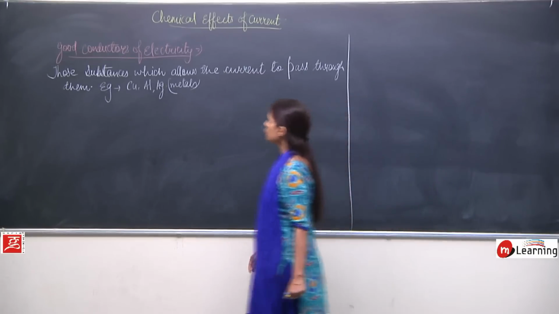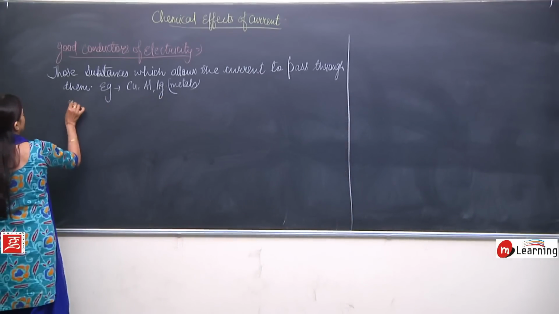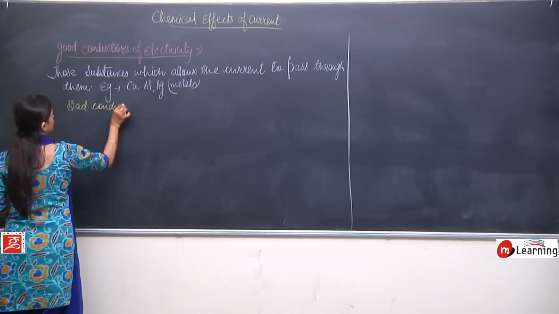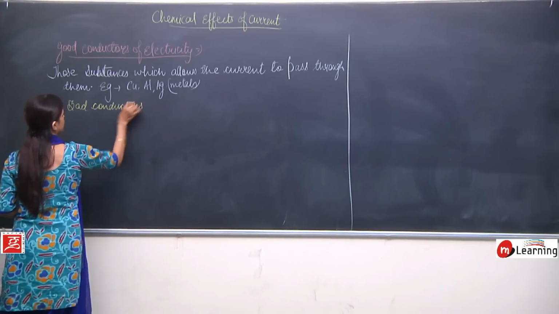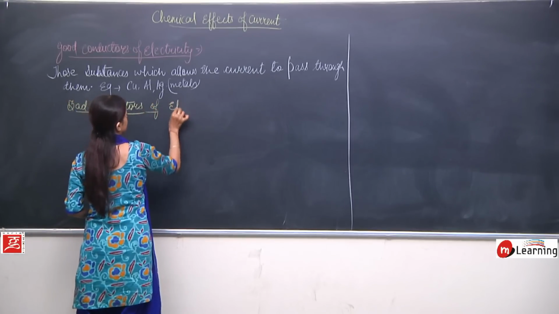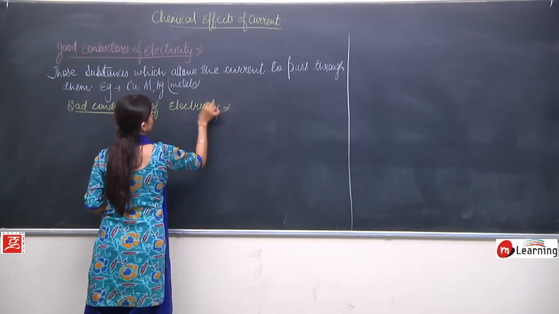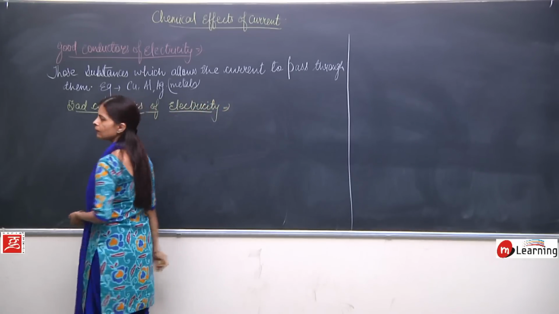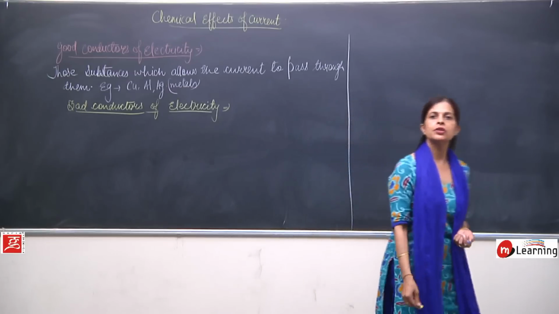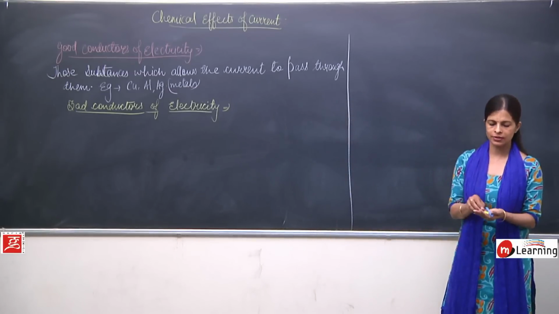Now if we talk about the bad conductors of electricity, just opposite to the good conductors, those substances which do not allow the current to pass through them are bad conductors of electricity.